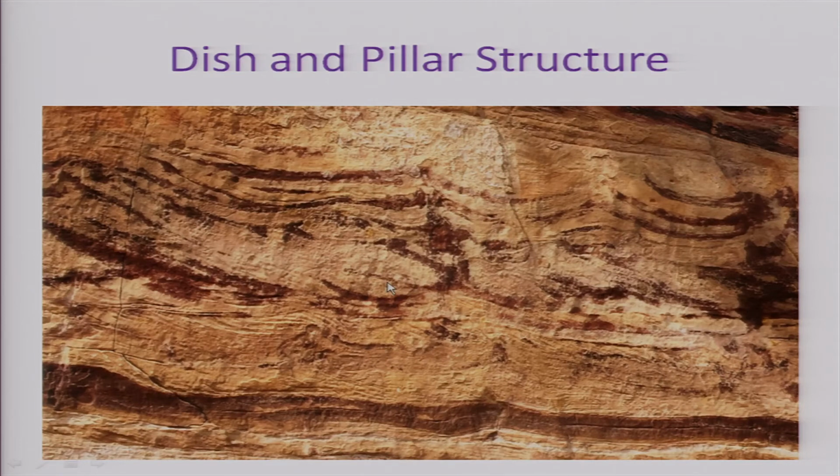Within the current bedding, there is also a structure called dish and pillar structure. When the layers have been formed, they are transported over each other and then they override each other and form small bodies which are slightly incompatible with the lower layer. Some of the layers become deformed here at the bottom. This is generally called dish and pillar structure.